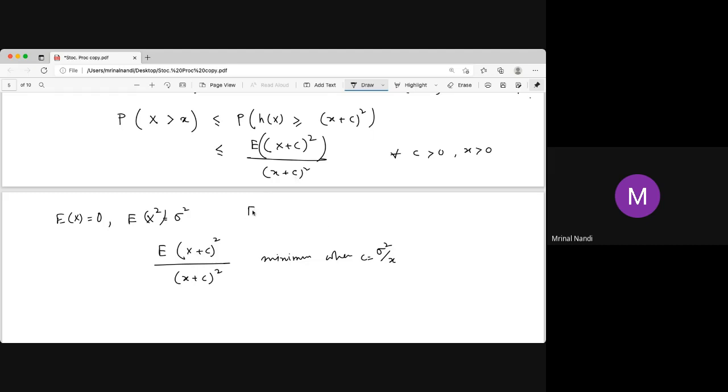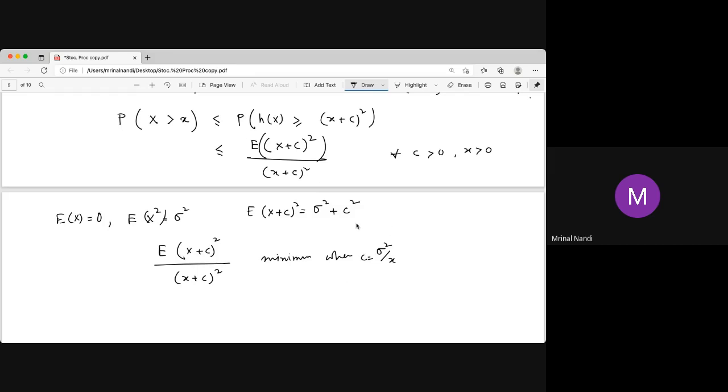Now what is the expectation of (X + c) whole square? This is expectation of X square, which is sigma square, then 2 into c into expectation of X, which is 0. So the product term is 0, and then c square.